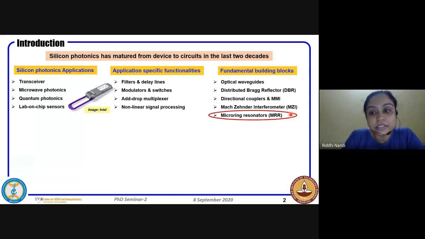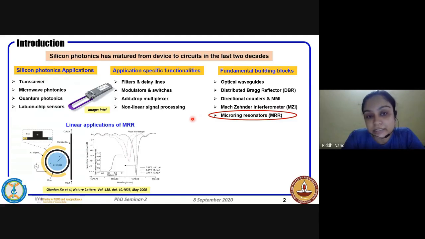The ring resonator is a very versatile and attractive device, because using it we can realize all these different kinds of functionalities. So we'll quickly discuss two of them, one in the linear domain and the other in the nonlinear domain. In the linear domain, ring resonators can mostly be used as filters or modulators.